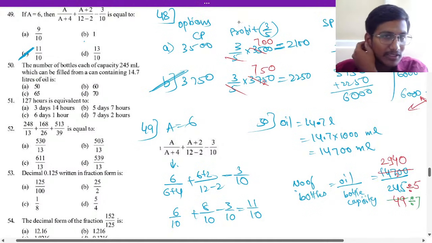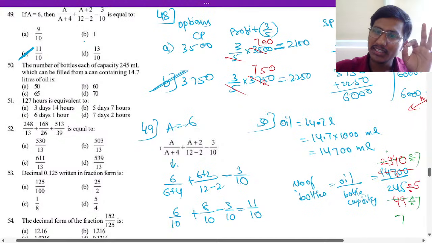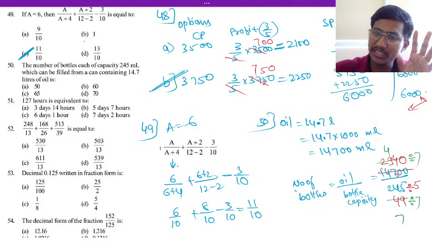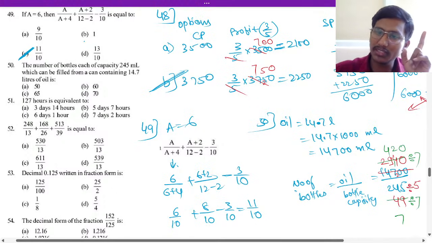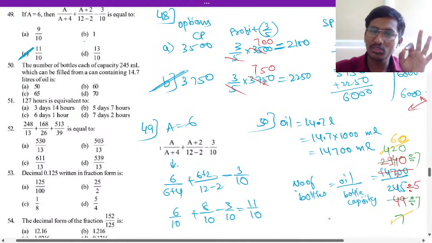Now you have to divide it. Okay. So if you divide by 7 here now, 7 7s are 49, 7 4s are 28. 1 will be remaining. 7 2s are 14. Zeros are. So if you again divide with 7 here, 7 1s are 7, 7 6s are 42, 0 as it is. So there will be 60 bottles.